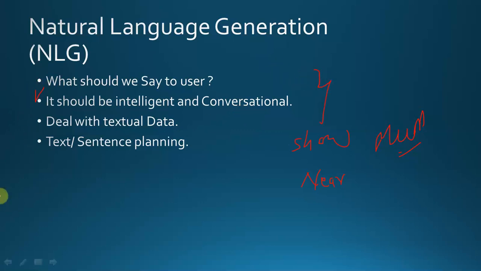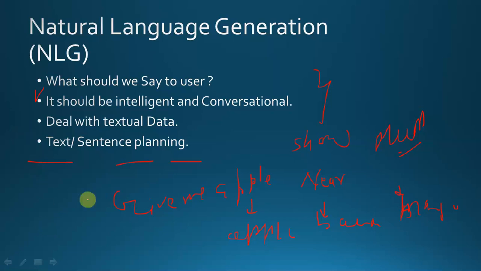Then there is text and sentence planning. What is text and sentence planning? Suppose I say a command, give me the apple, and in front of the computer there is an apple, a banana and a mango. The computer can choose from these three, and I am saying give me the apple.